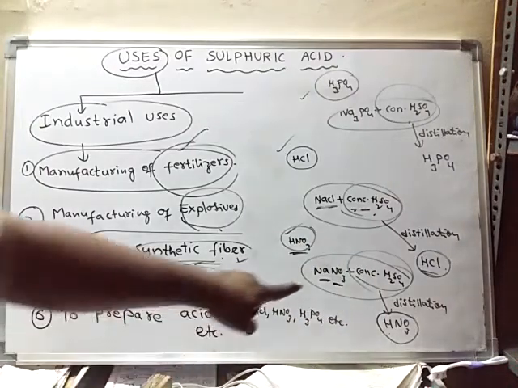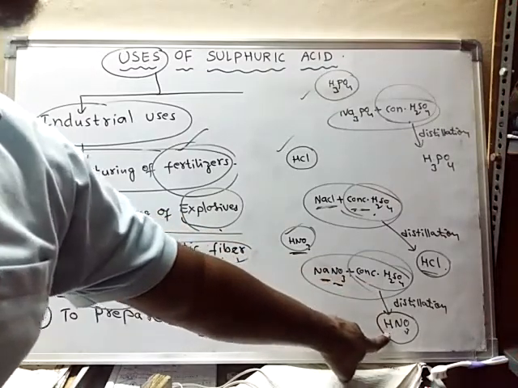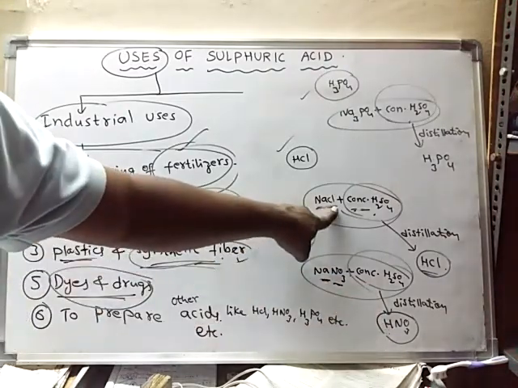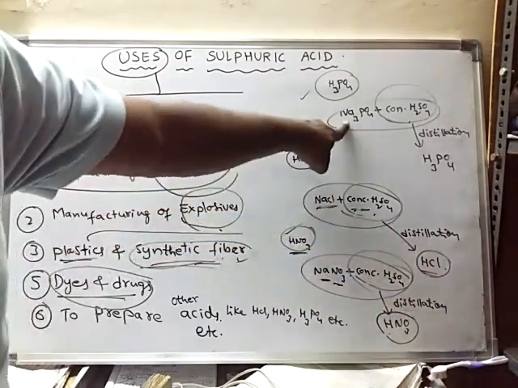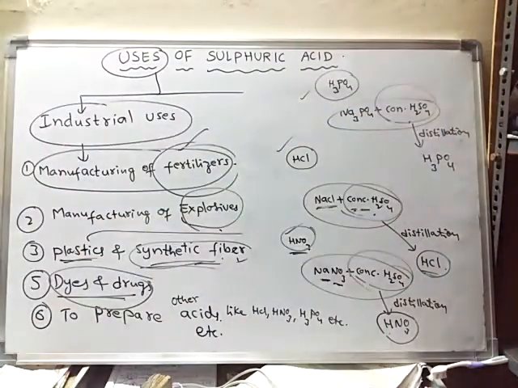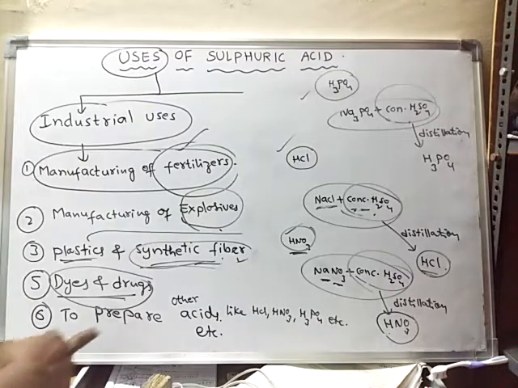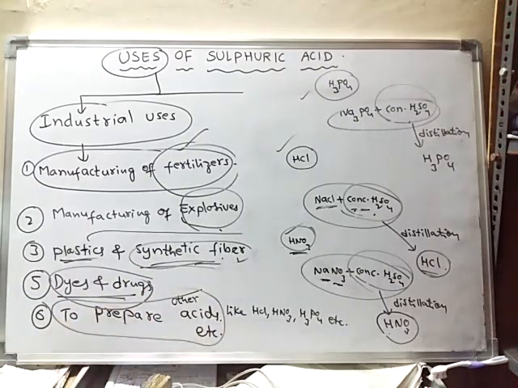So if you treat metal nitrates with concentrated sulfuric acid, we will get nitric acid. If you treat metal chlorides with concentrated sulfuric acid, we will get hydrochloric acid. If you treat metal phosphates with concentrated sulfuric acid, we will get phosphoric acid. So sulfuric acid helps in the preparation of different other acids. So these are some of the industrial uses of sulfuric acid.